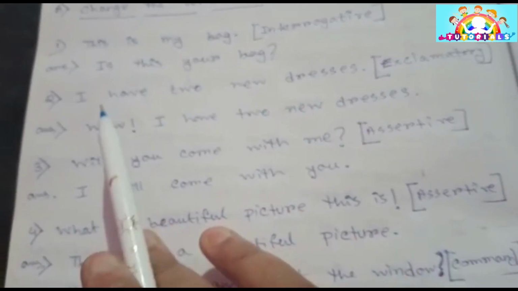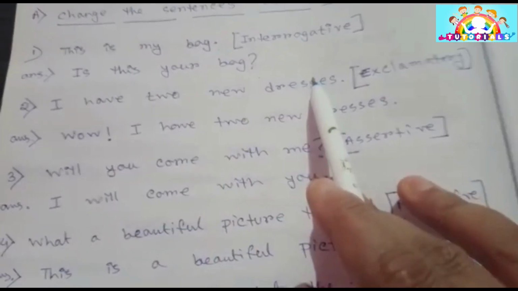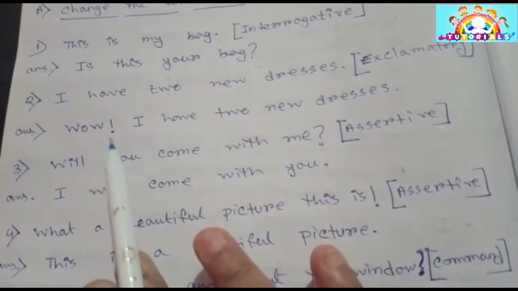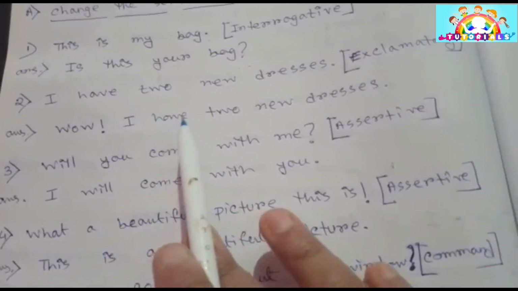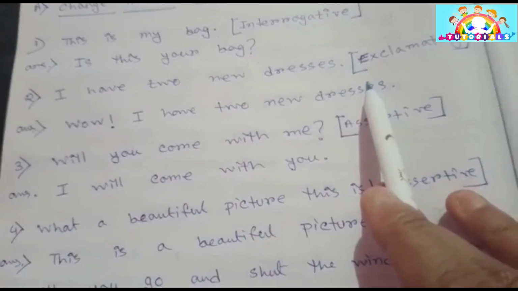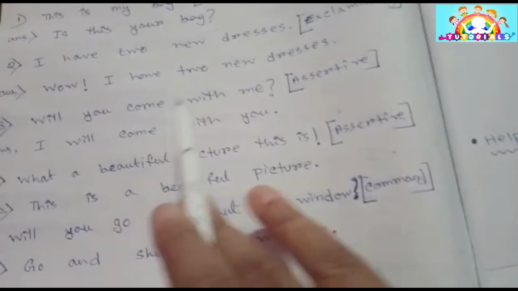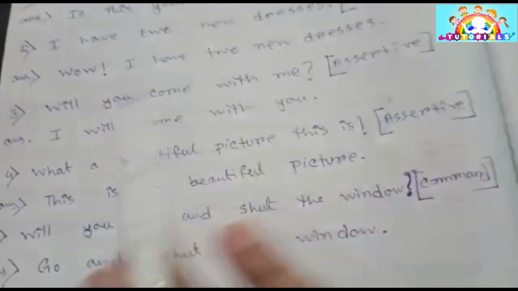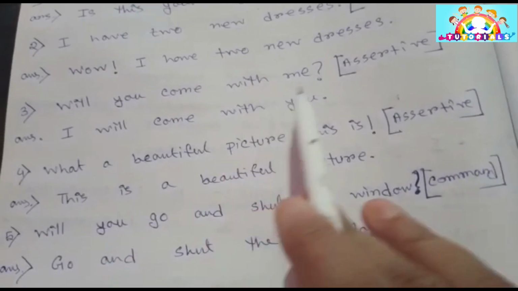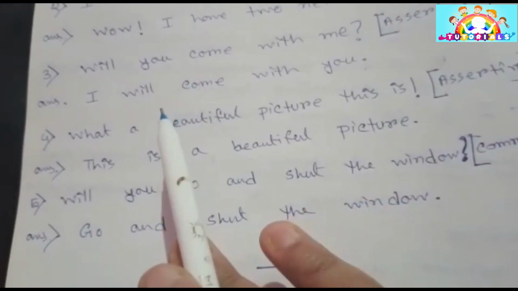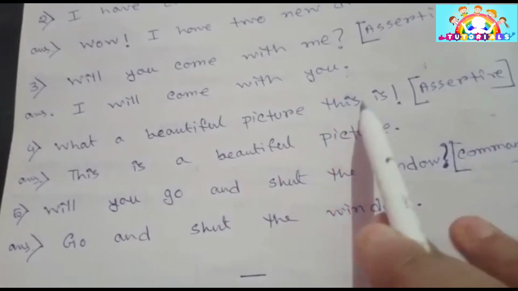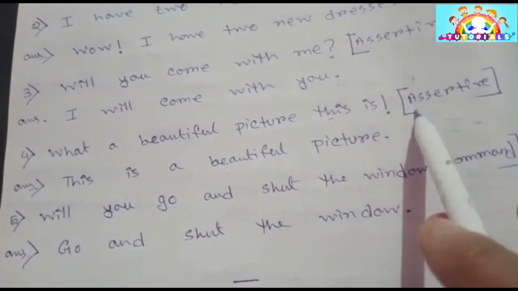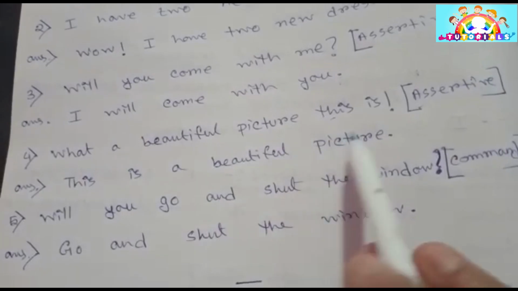Okay, number two. I have two new dresses. Again an assertive sentence, and we have to make it exclamatory. Wow! Exclamation sign. I have two new dresses. Number three. Will you come with me? Question mark. This is an interrogative one and we will make it assertive. I will come with you. Full stop. Number four. What a beautiful picture this is! Exclamation sign. This is an exclamatory sentence and we will make it assertive. This is a beautiful picture.